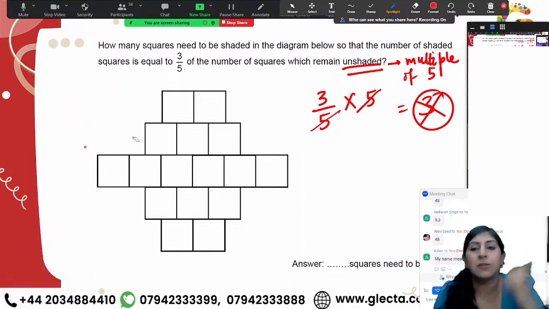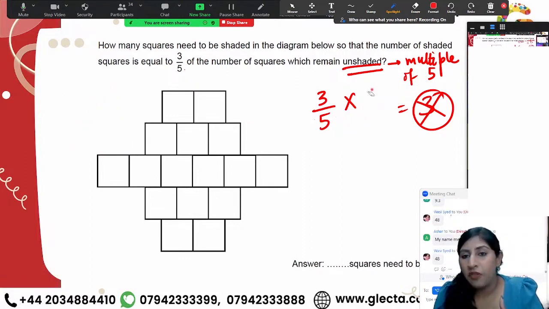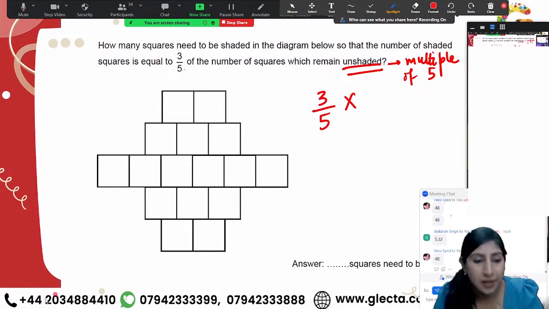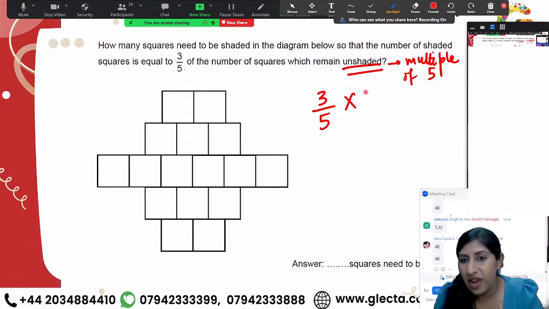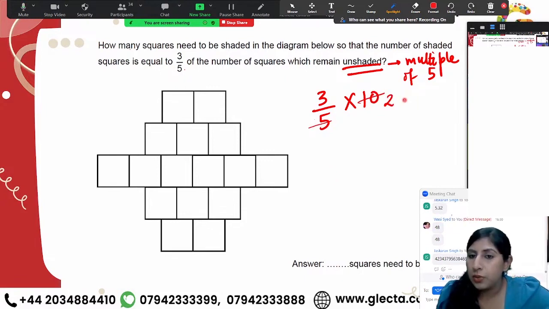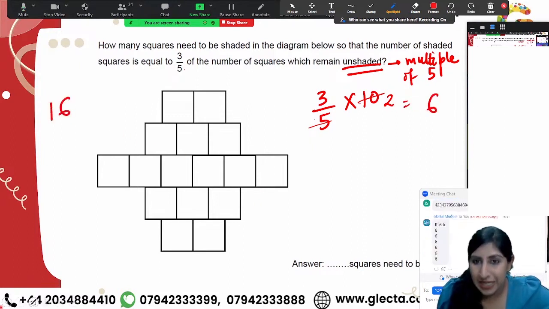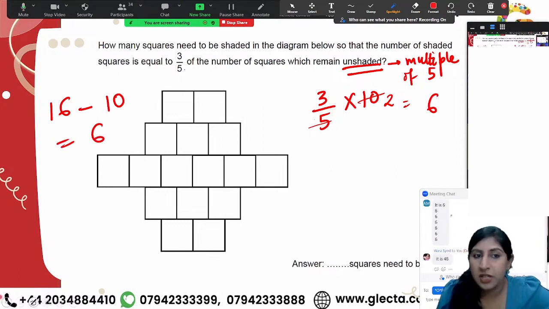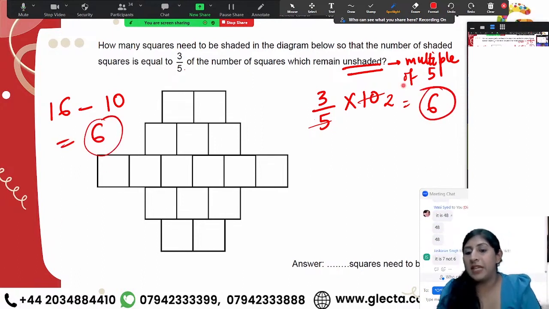Let me take the next multiple of 5. After 5, we have a 10, right? Let me see if I have 10 unshaded squares. So 10 divided by 5, 2. 3 times 2, 6. Out of 16, right? Now, if I have 10 unshaded squares, how many do I have shaded squares? 6. So these I'm getting equal.